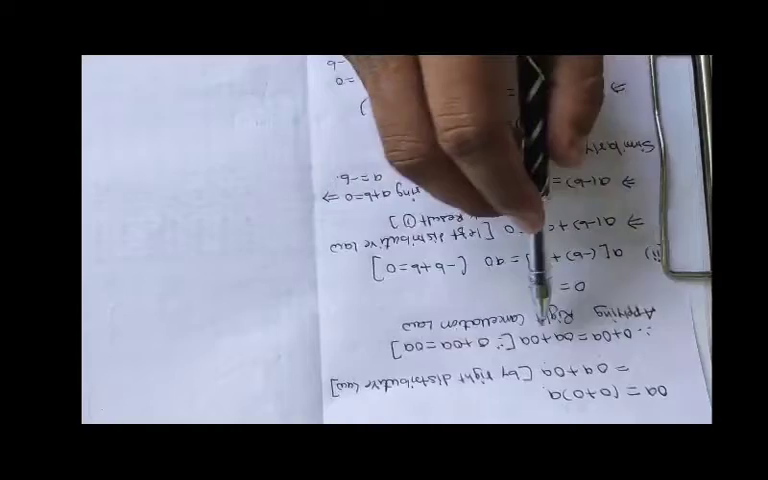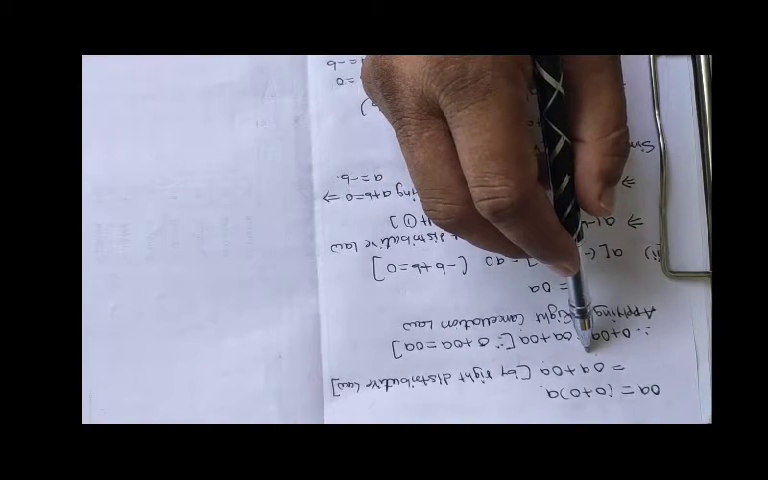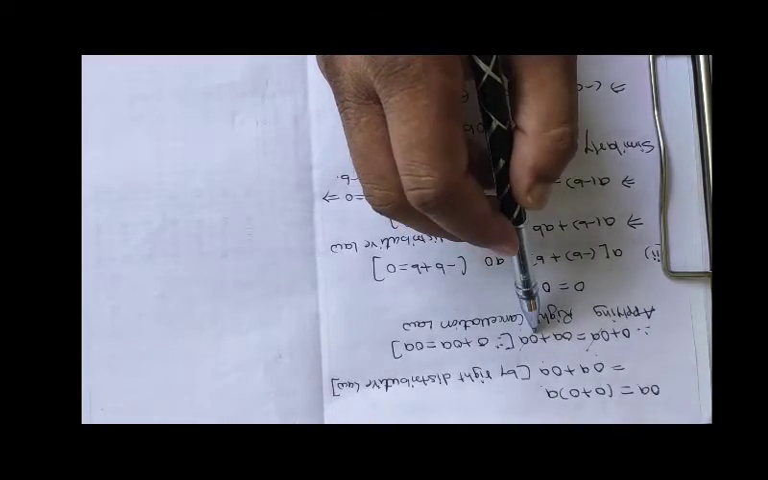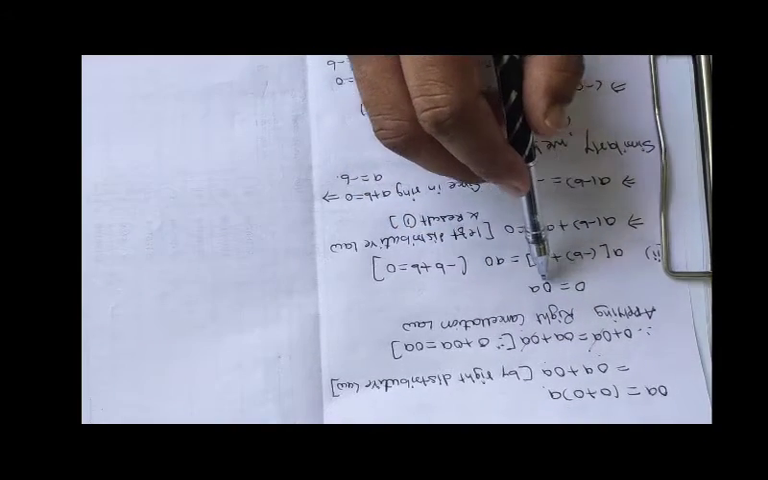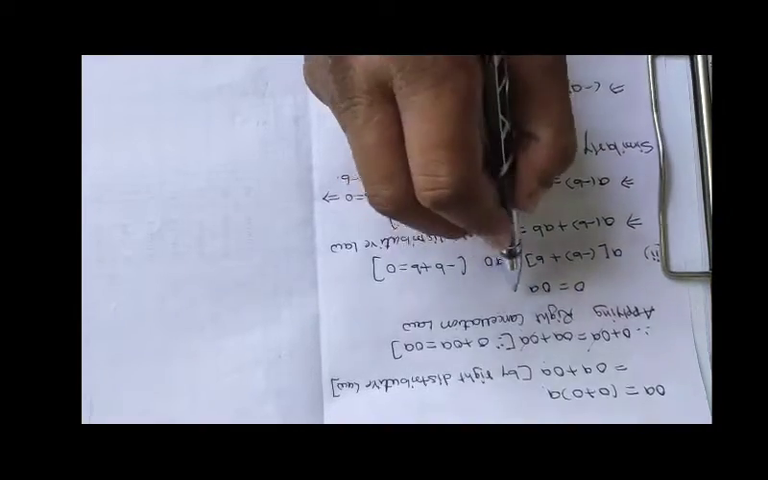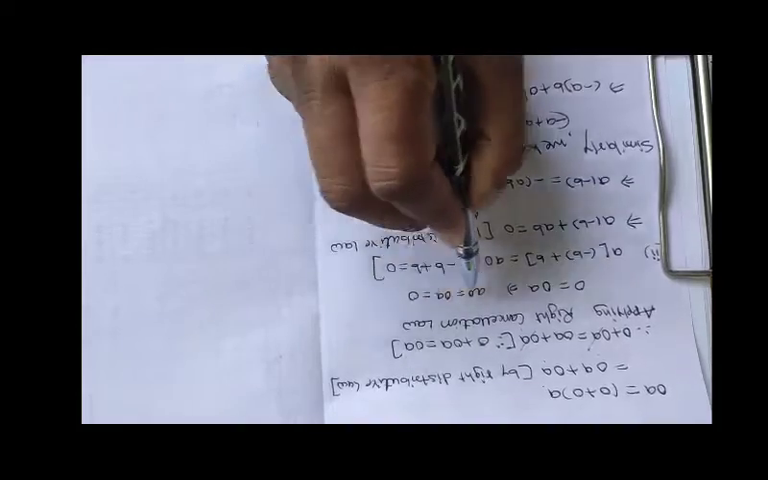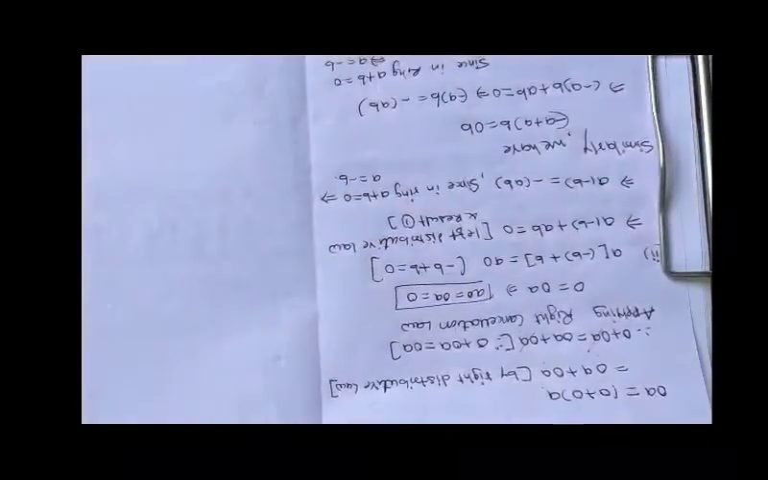We get this again by using the right cancellation law. 0A and 0A get cancelled, and we get 0 is equal to 0A. Therefore we conclude that A0 is equal to 0A is equal to 0. This is our proof.